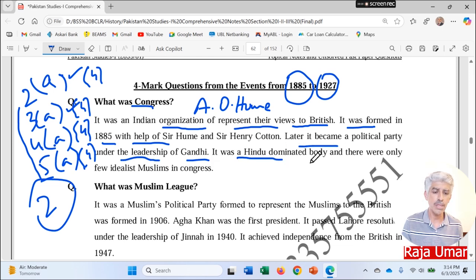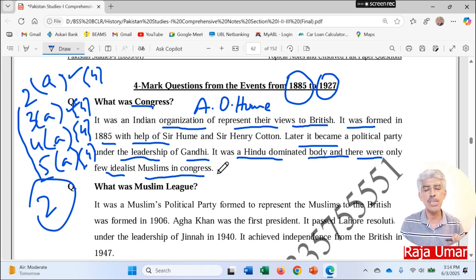It was a Hindu dominant body, and there were only a few idealist Muslims in Congress, like Maulana Abul Kalam Azad. He was a congressman over there, and he opposed the creation of Pakistan, and he even went very harsh against the ideology of Quaid-e-Azam and even of Allama Iqbal. But he was a Muslim. He was in the Congress party at that time.